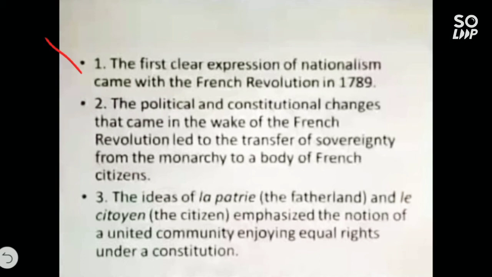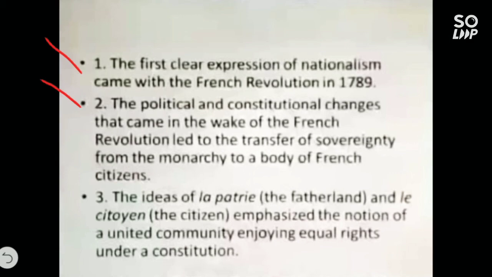If you see the second point, the political and constitutional changes, means due to the French Revolution, there was a total change in the political system of France, and the political system changed the constitution of France that came in the wake of the French Revolution. It led to the transfer of sovereignty from the monarchy to a body of French citizens. That means the monarchy had been replaced by a democratic system where the people of France would take their own decisions, means the government will be chosen by the people.